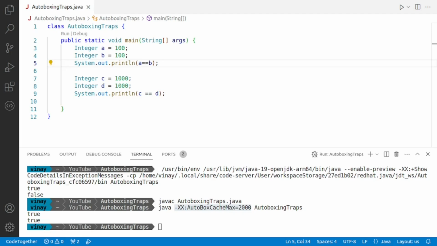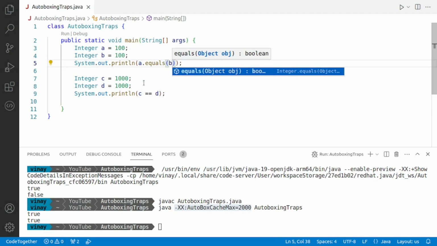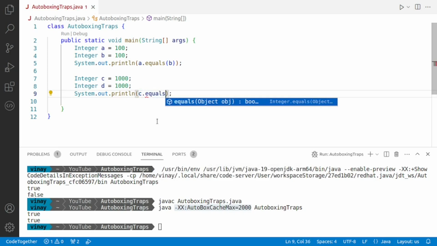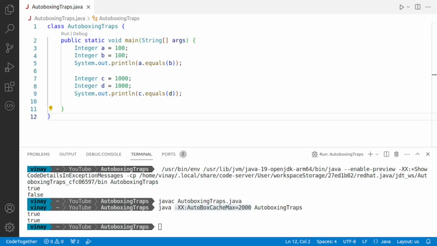Always use .equals for comparing Integer values, not ==, to avoid falling into this autoboxing trap. That is, it's better to say a.equals(b) instead of saying a == b. And similarly, instead of c == d, it is better to say c.equals(d). While you might not use this concept in everyday programming, it's important to understand it, especially for tackling MCQ questions in exams or interviews where such nuances are often tested.